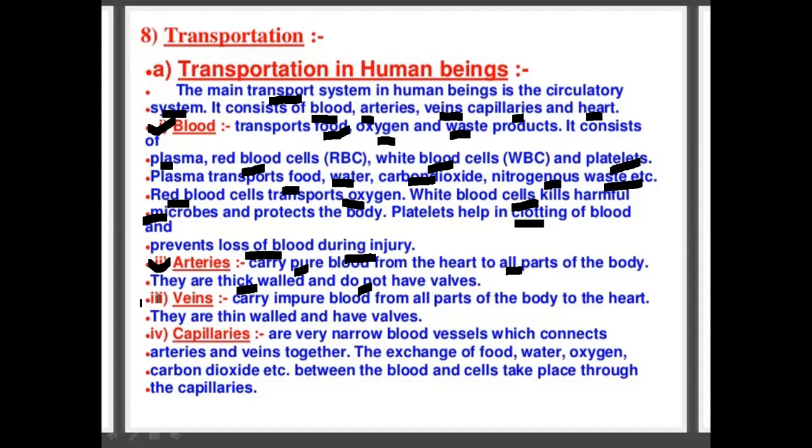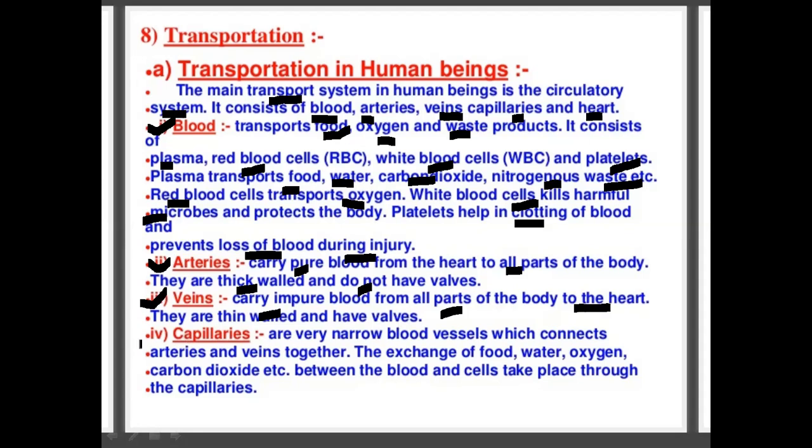Then next is the vein, another circulatory system organ. Veins carry impure blood, that is carbon dioxide-rich blood, from all parts of the body to the heart. Veins are thin, and they have valves, but arteries have no valves. Valve means a curtain, a flap, that is called valves.